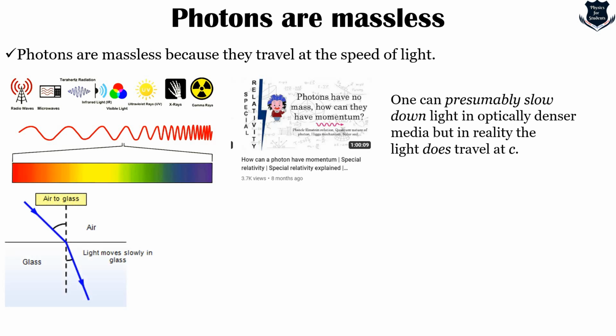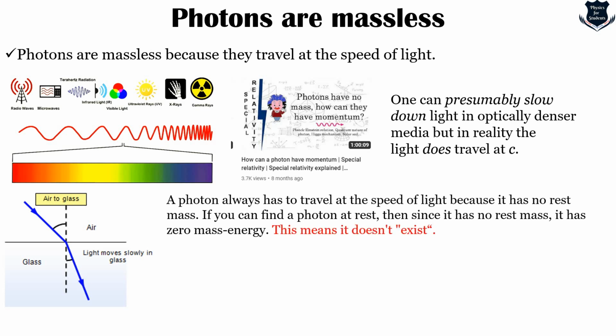We can presumably slow down light in an optically denser medium, but in reality light travels at the speed of light, that is c.